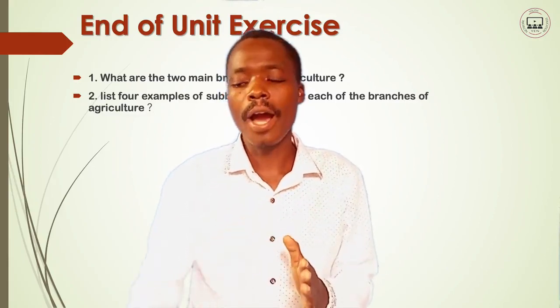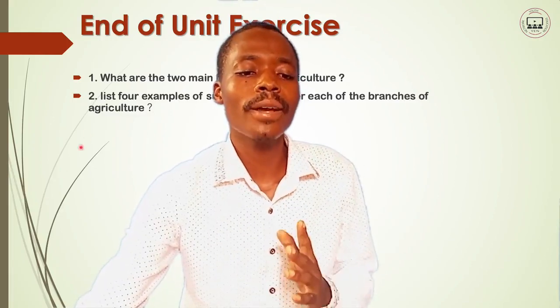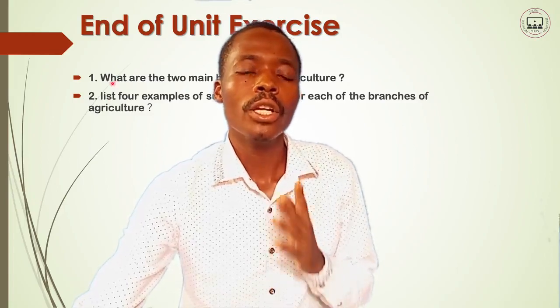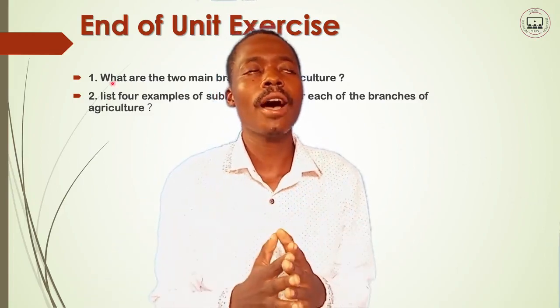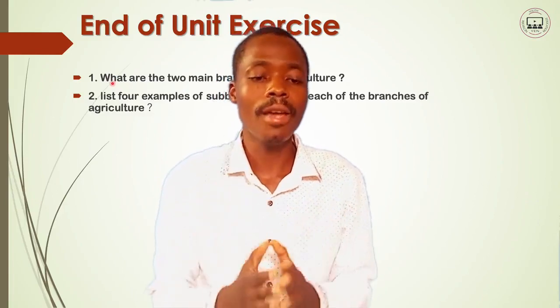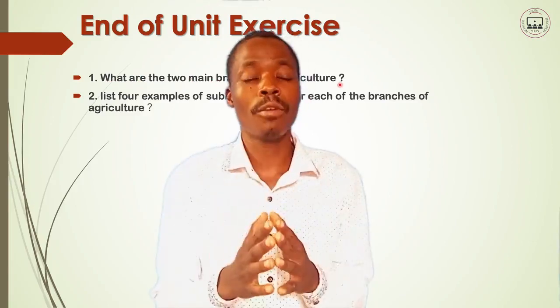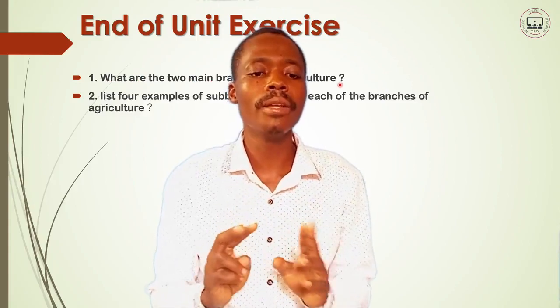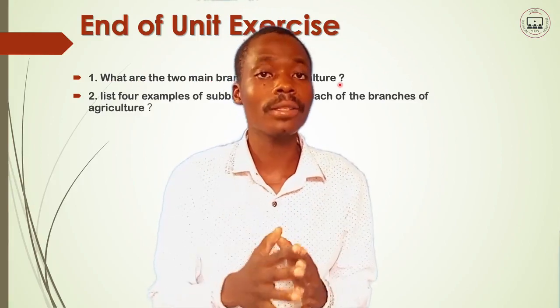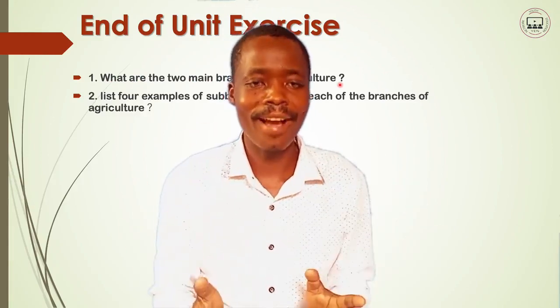Now, here is an exercise from that particular topic. You have to answer this to measure your understanding of the lesson. The first question reads, what are the two main branches of agriculture? You answer based on what we have discussed. There are two main branches of agriculture, and you answer pertaining to what we have discussed.